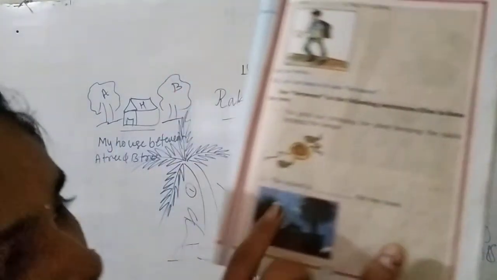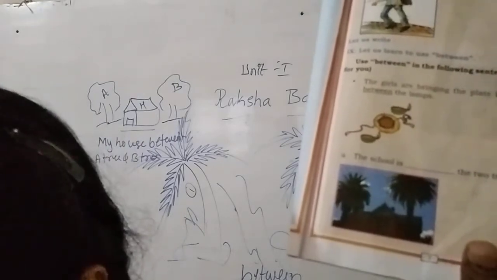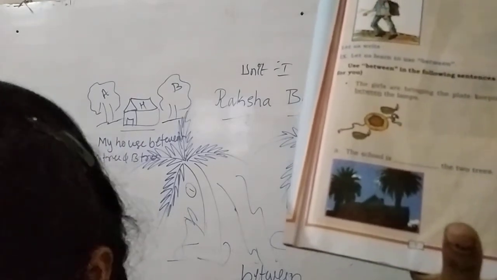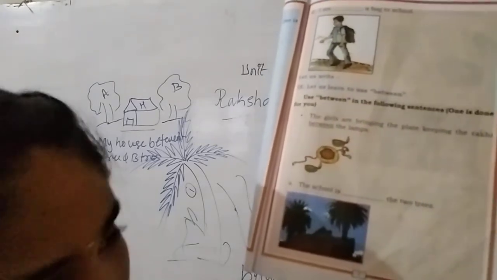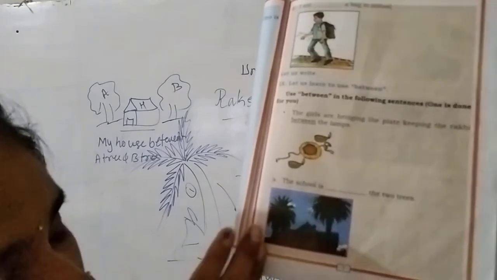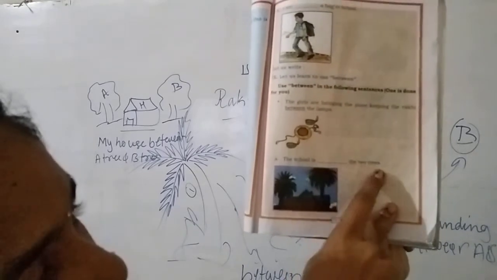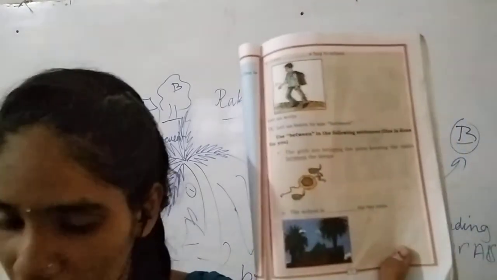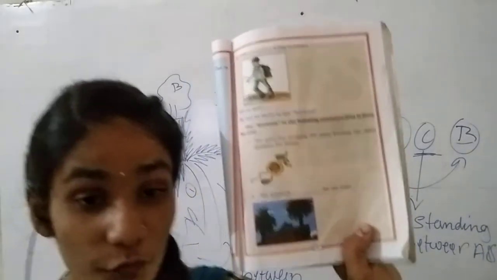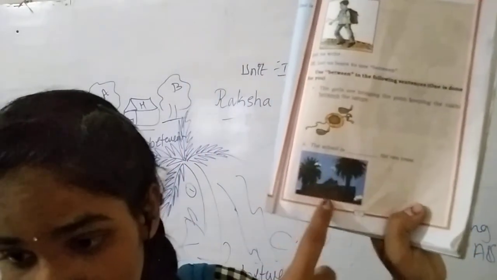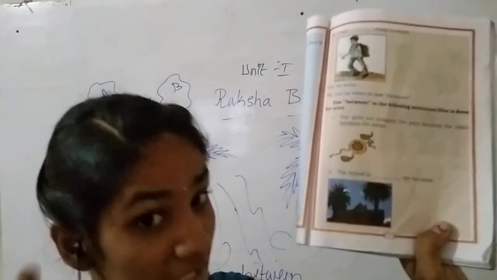Here they have given the school. See here in the picture they have given a picture of a school. In the middle, two trees are there, side by side, beside the school. So the school is dash the two trees. Where is the school located here? Between. Why? Because it is in the middle of those two. See here in the middle. So the school is at the middle of these two trees. Only two trees are there.